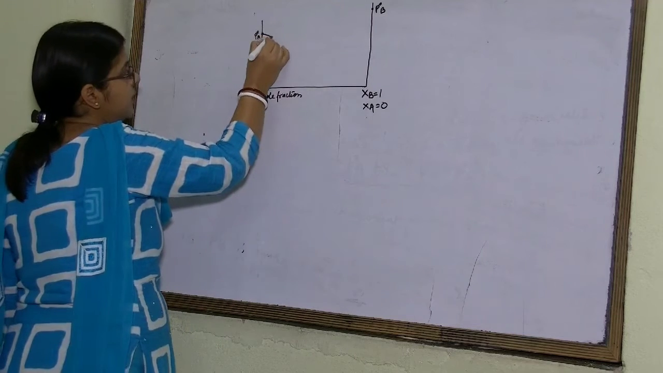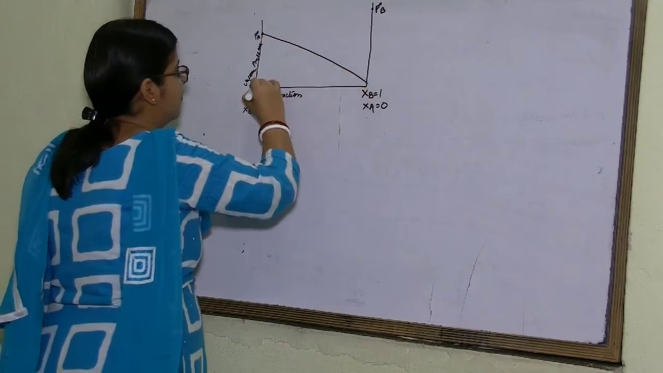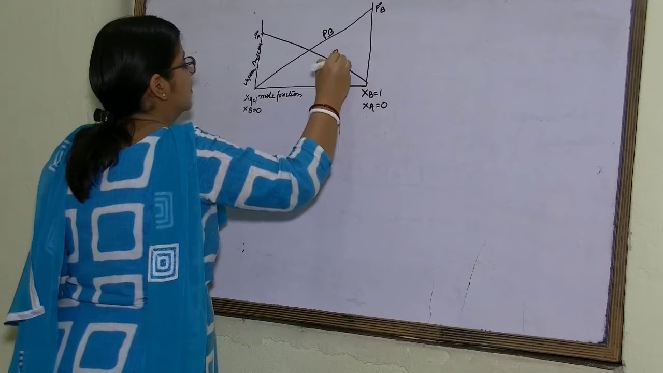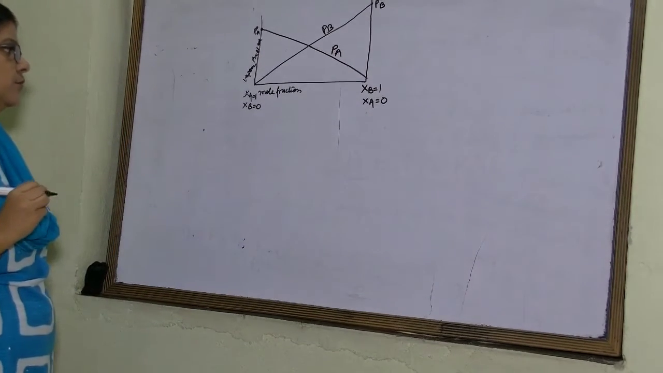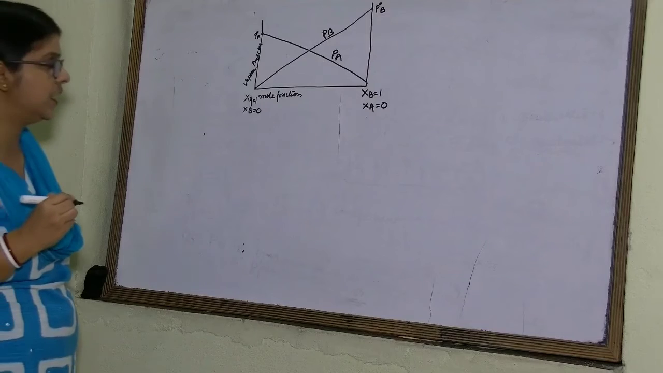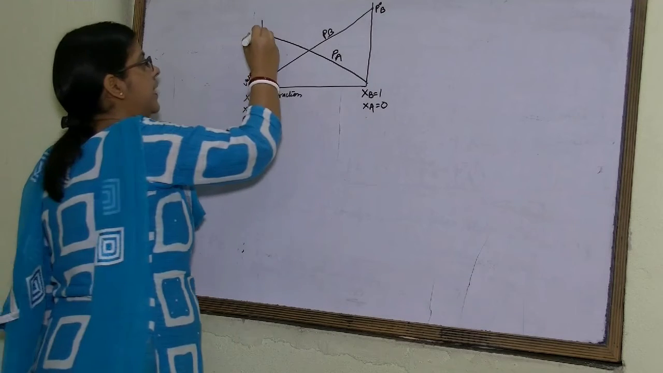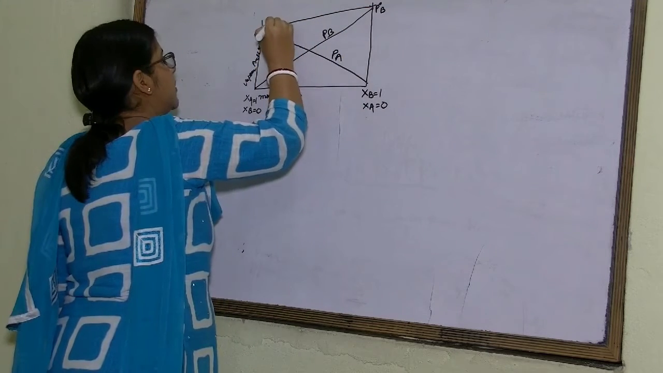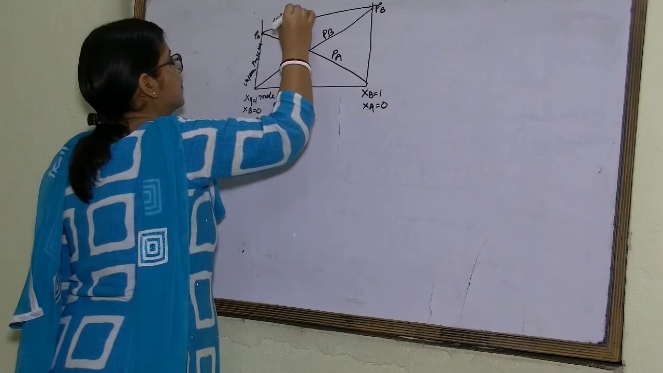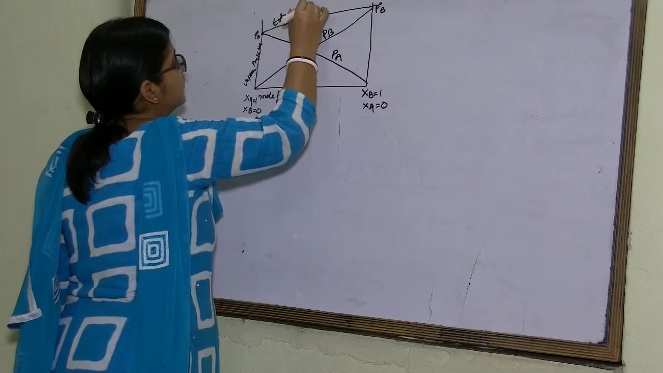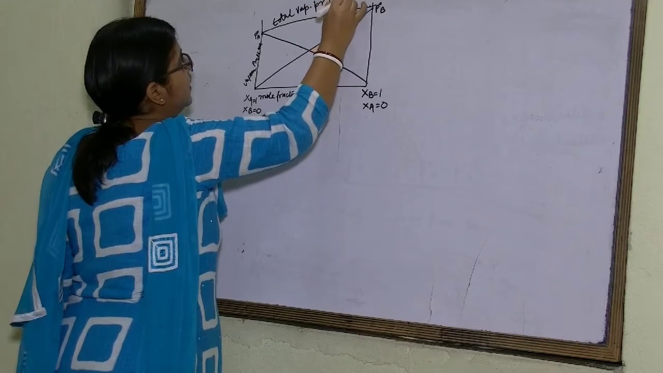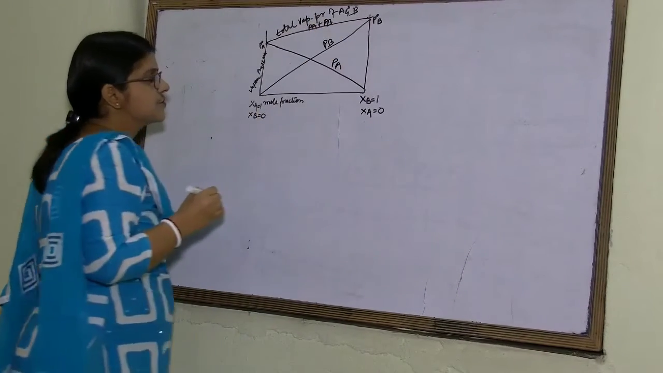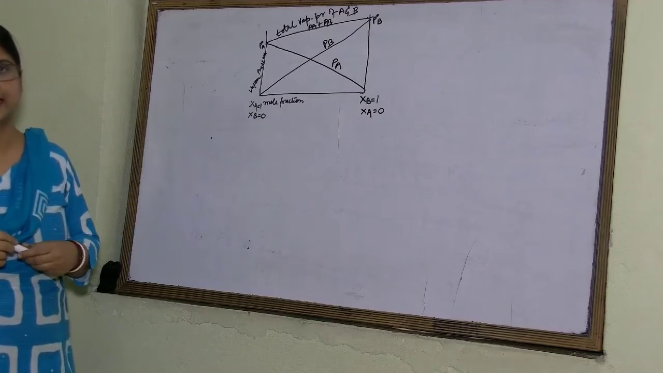Now this vapor pressure of component A and component B will be directly proportional to its mole fraction. Vapor pressure of component A and component B will be directly proportional to its mole fraction. And if we join this, then we will get total vapor pressure of A and B, that will be equal to PA plus PB. So this is about Raoult's law for volatile liquids.